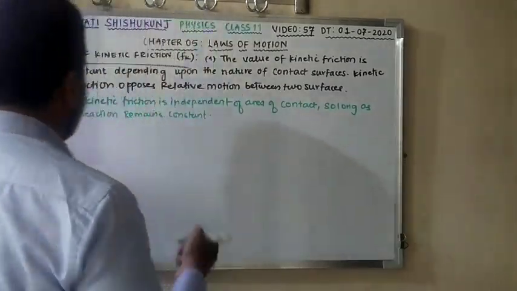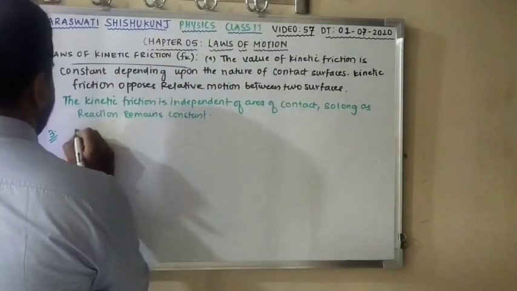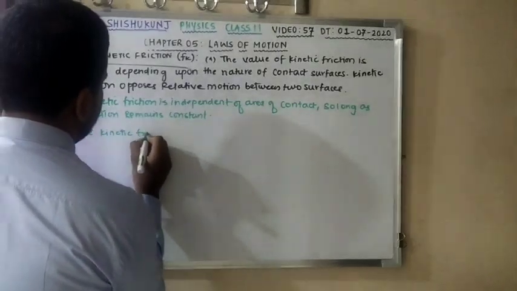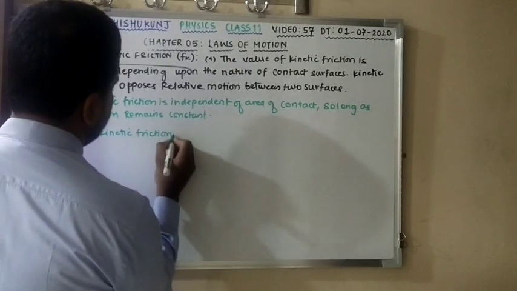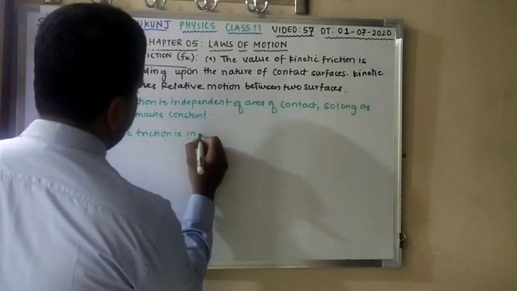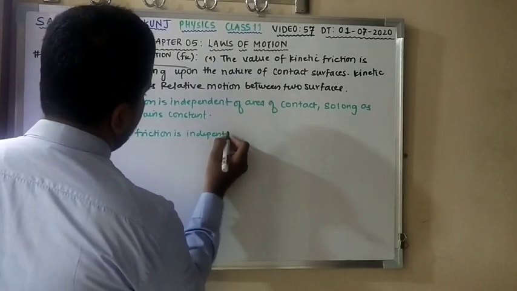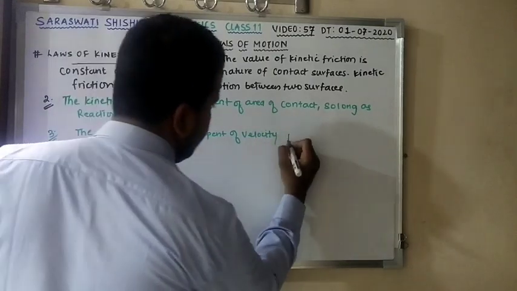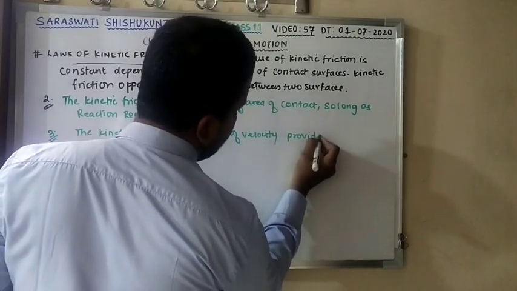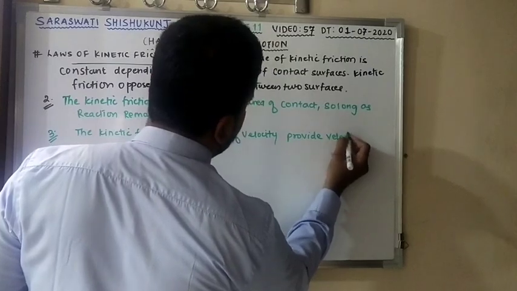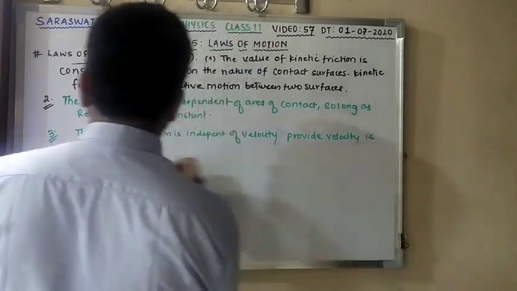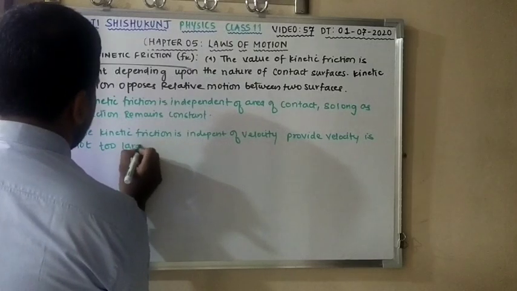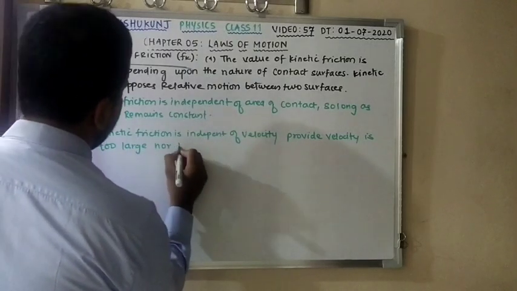Now the third point: kinetic friction is independent of velocity, provided velocity is not too large, nor too small.